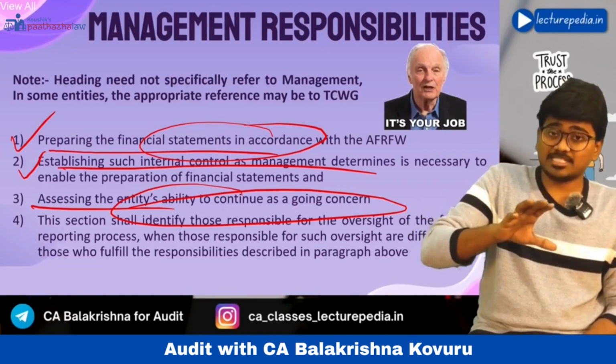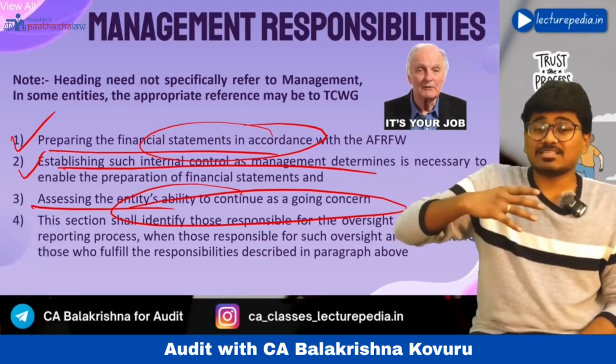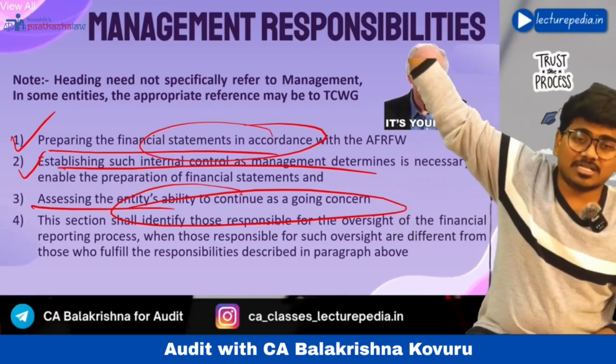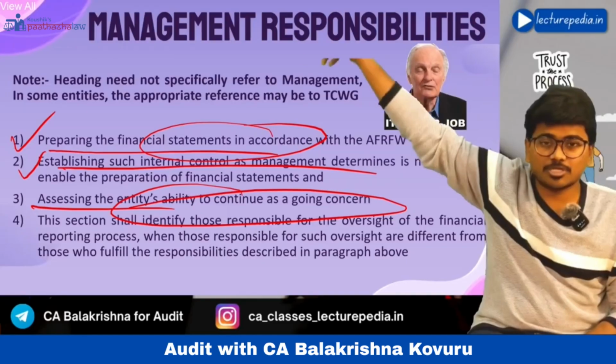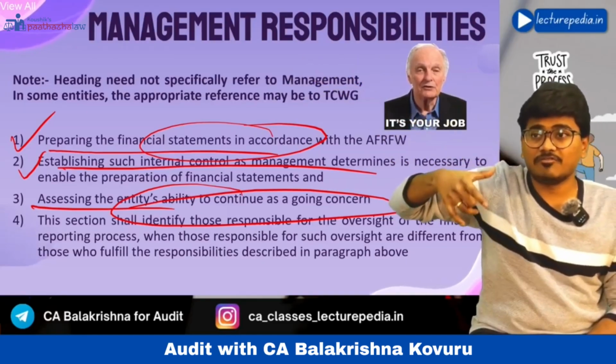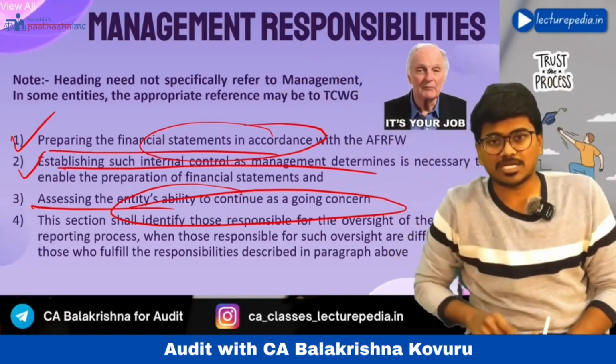After management has assessed, the auditor will verify whether the assessment of the management is proper or not. You will find that point in the auditor's responsibility paragraph. In the auditor's responsibility paragraph, you will mention that the auditor is responsible for verifying the appropriateness of management's assessment of the entity's ability to continue as a going concern.